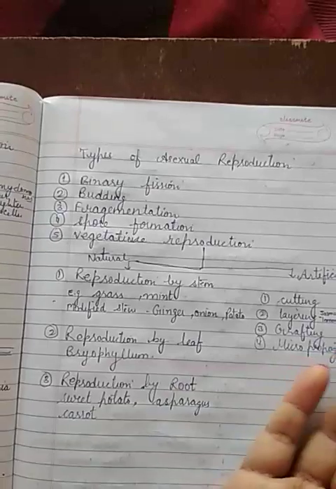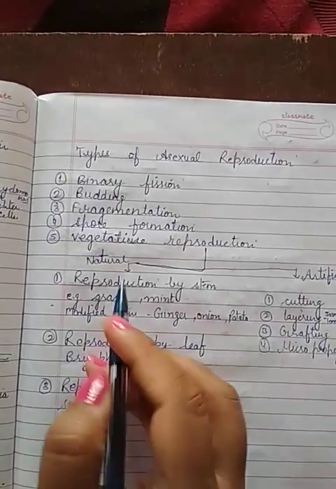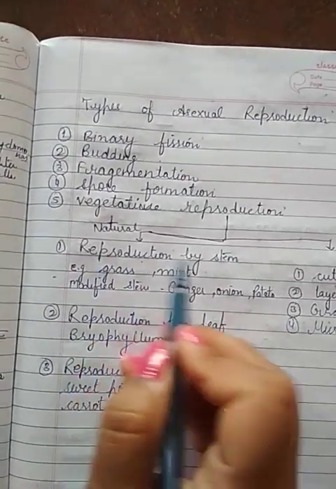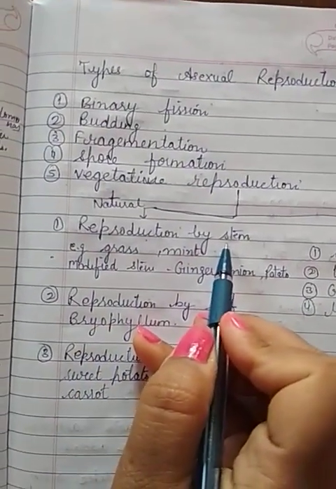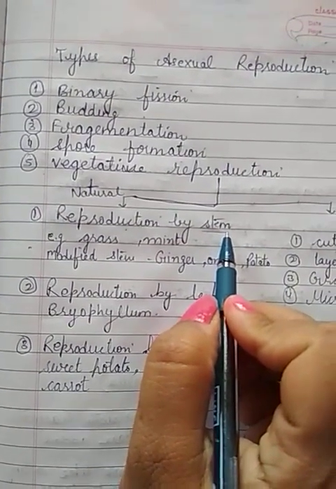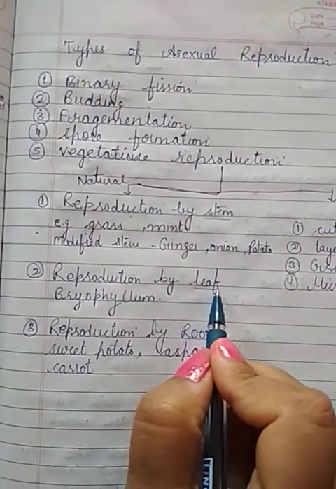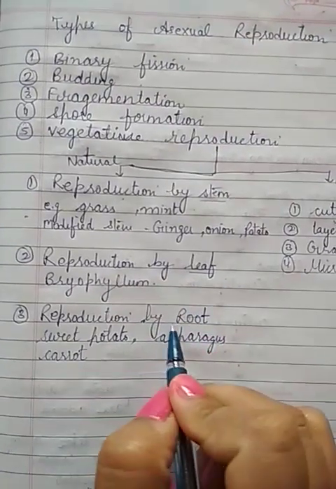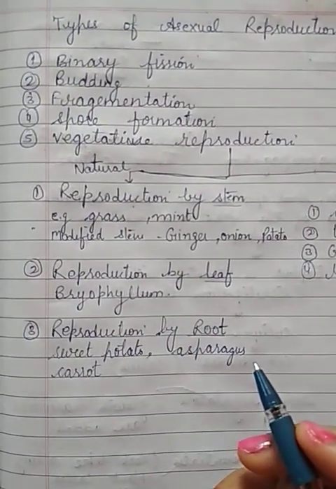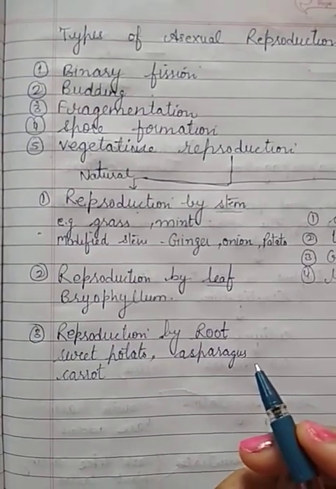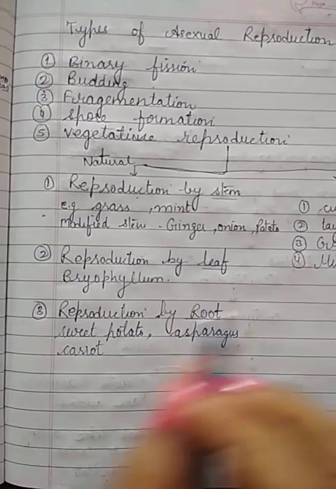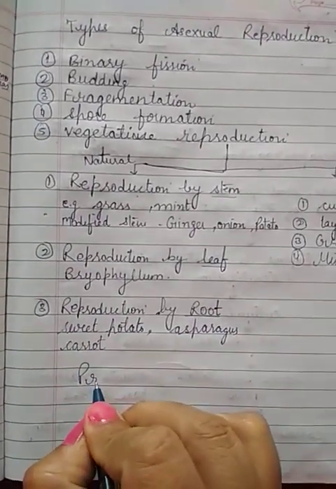Simply, in the natural process of vegetative reproduction, seeds are not involved but the stem of the plant is able to form a new plant, or the leaf of a plant, or the roots of the plants. So that is natural vegetative reproduction. Okay, now there is one word that is called propagules.